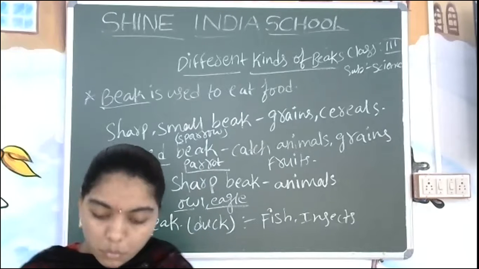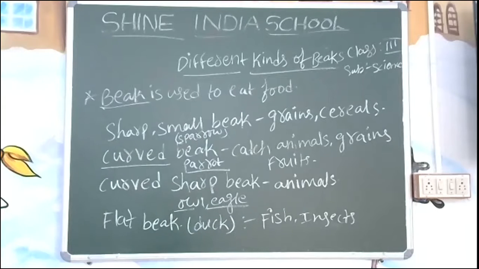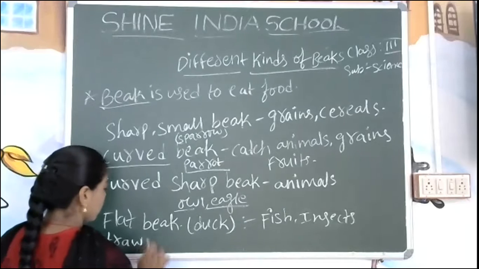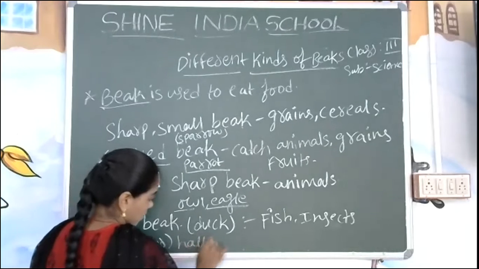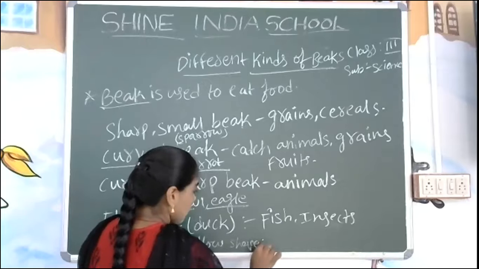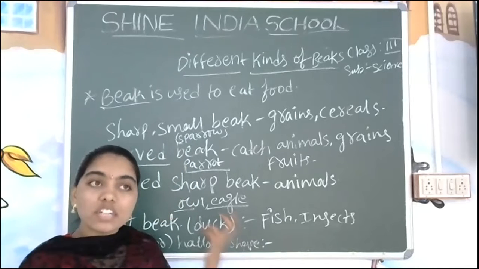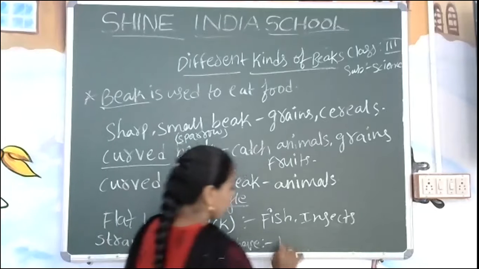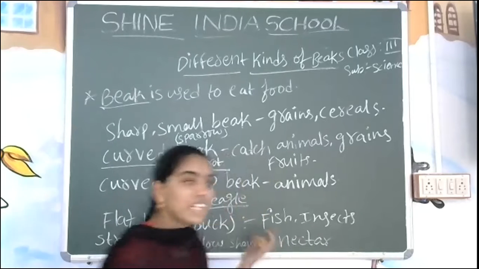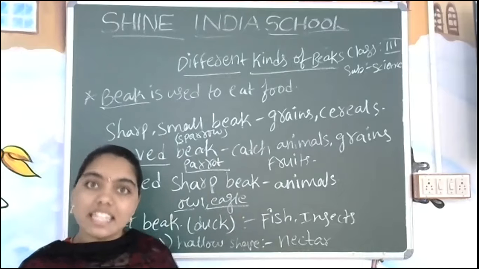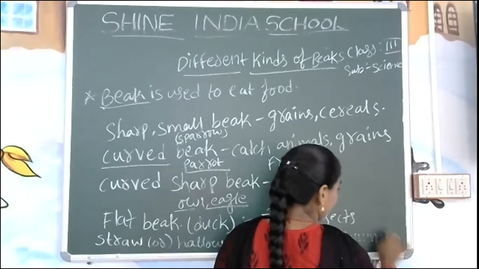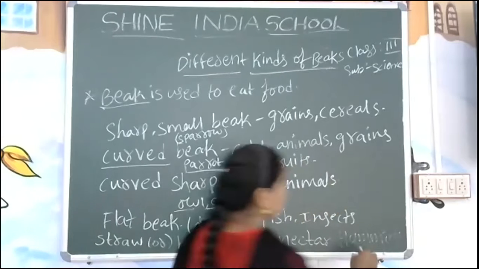And next, one more interesting bird for us. That has a halo shape or star shape. What is the use of the halo shape or star shape? Yes, to suck the nectar. Which bird brings the nectar from the plants? Can you guess? Yes, it is the hummingbird. The hummingbird will bring the nectar.